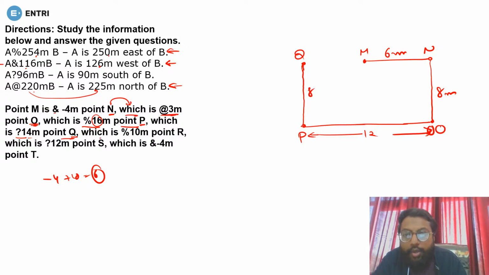Okay, next, Q, which is percentage 10 meter point R. Now see, this is percentage. Percentage means east. So Q is in the east of R. So first of all, R should be this side. Yes or no? Because Q is in the east, and it is 10 here. And there you have plus 6. So 10 plus 6, that will be 16. Yes or no? Done?